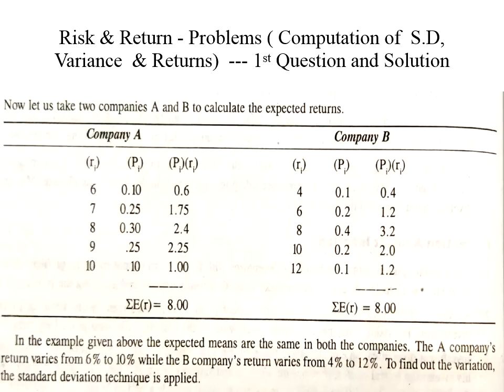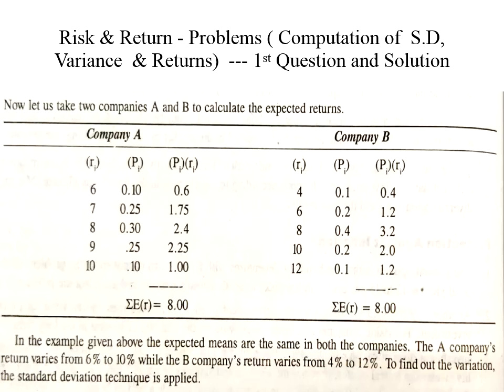8%. In a similar way, for company B, they have given returns and probability. I need to calculate probability into return, and the summation of this will give me the expected return. For company B, the returns in the first column are 4, 6, 8, 10, 12, and the probabilities are 0.1, 0.2, 0.4, 0.2 and 0.1.